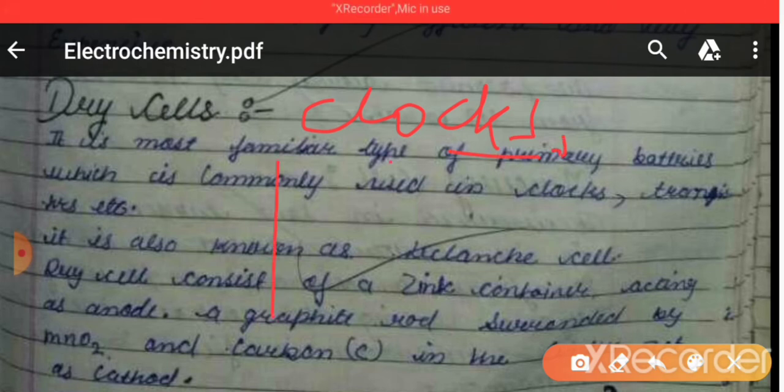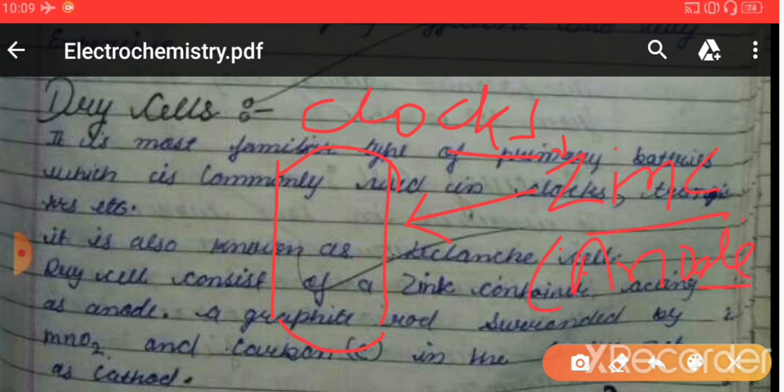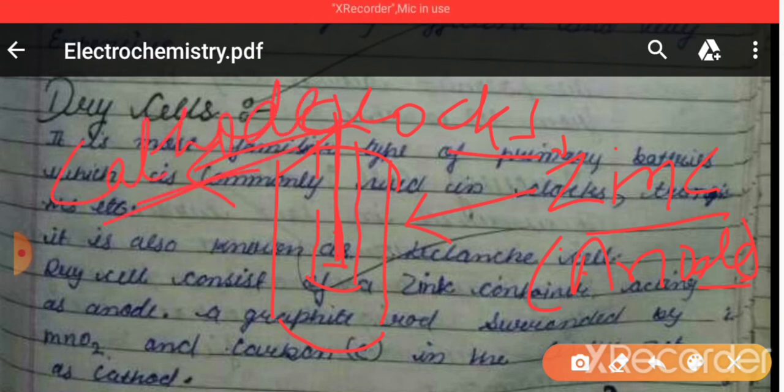And those dry cells are simply given in this way, right? This outer container is formed by zinc. This zinc container is acting as anode, right? In its center portion, a paste of MnO2 and C is there, right? In the center, a paste of MnO2 and carbon is filled, in which a graphite rod is inserted. That graphite rod is acting as cathode, and the space in between these two electrodes is filled by